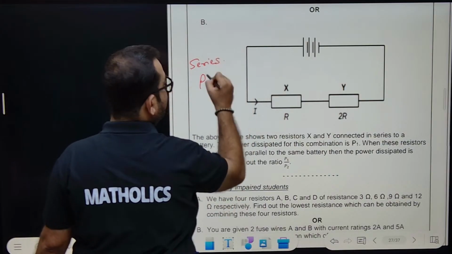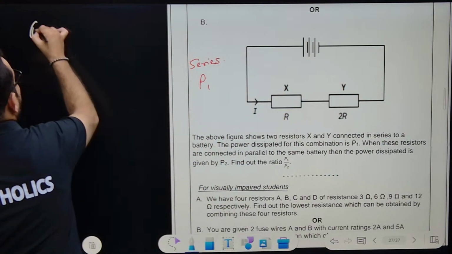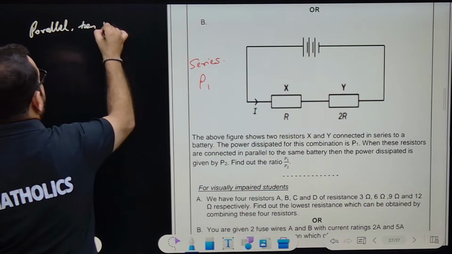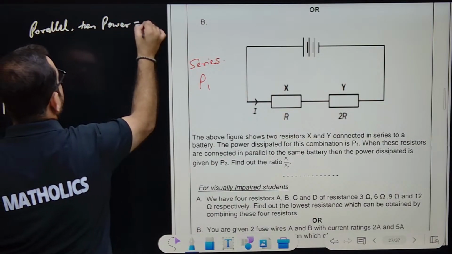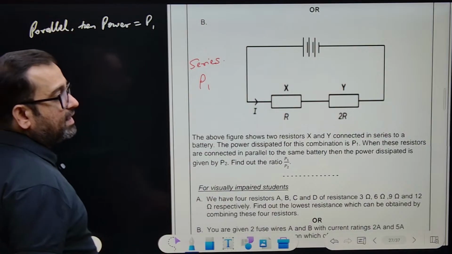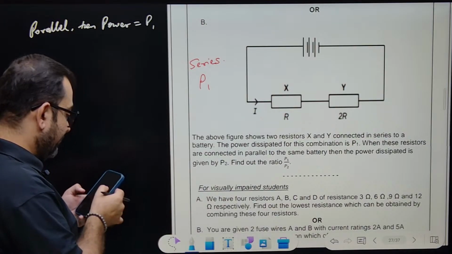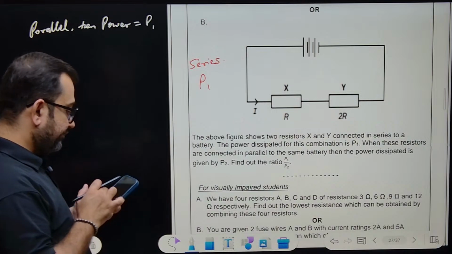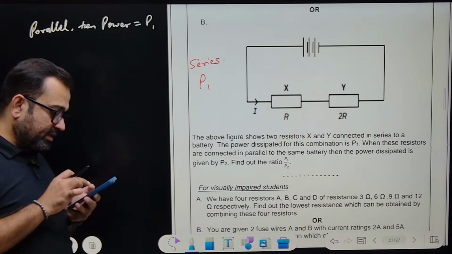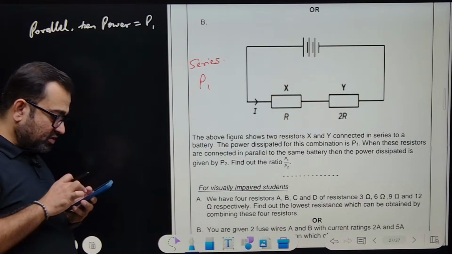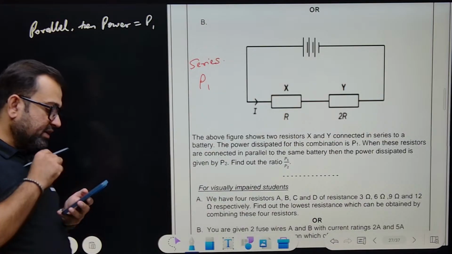See, this is series, then it is P1. If it is parallel, then the total power is P2. Power formula is V into I, yes or no? We just saw in the last question. Yes or no in the comments? Power formula we just saw is V into I.